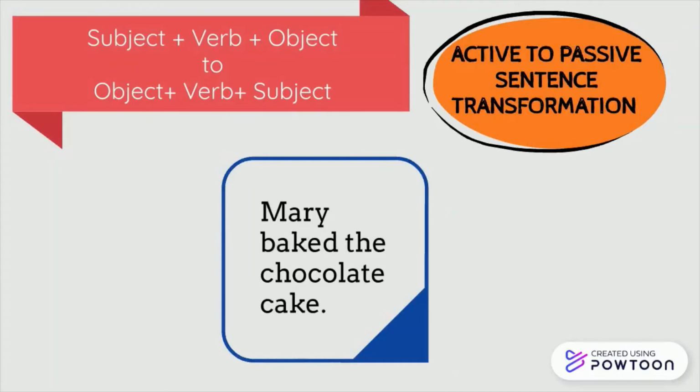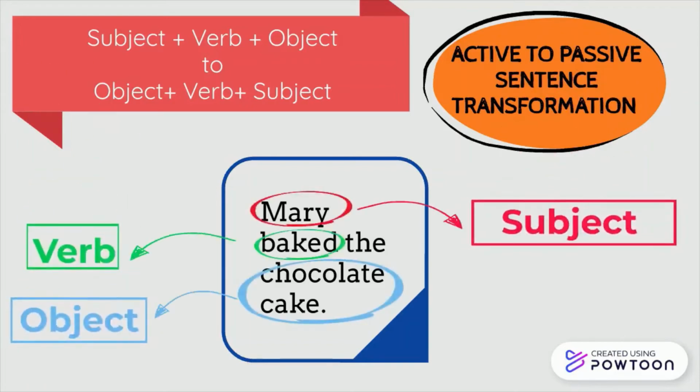So when we are converting a sentence from the active voice to the passive voice, what it literally means is converting a sentence whose structure is subject plus verb plus object, which is active, to passive, which is object plus verb plus subject. So what we should really do is just swap the subject with the object and vice versa. So if we look at an example here, we have Mary baked the chocolate cake.